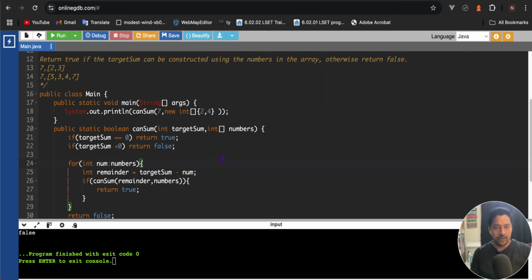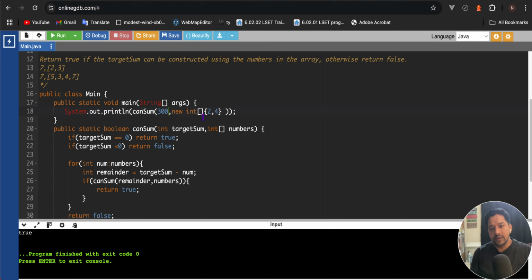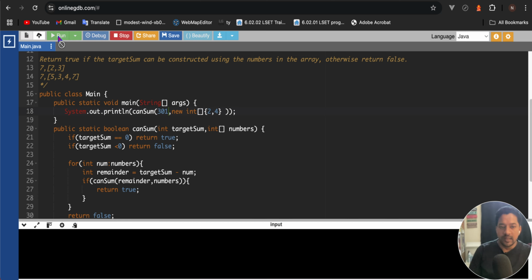Now if we check with some big value, like 300, we'll be able to get 300 from 2 comma 4. Yes. 301 we'll check. In that case it's taking time, because if you try to draw the 301 recursion tree, then this is not possible.